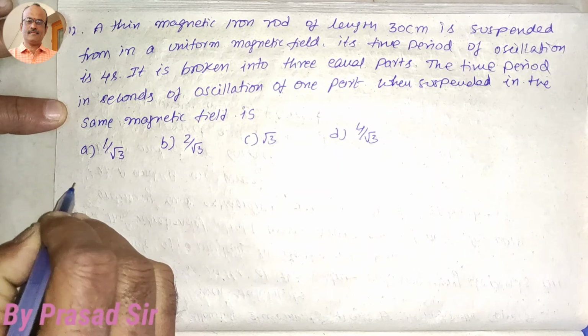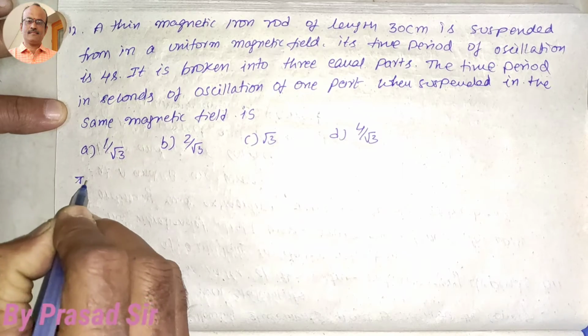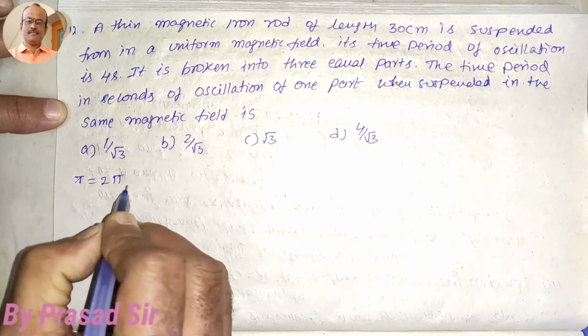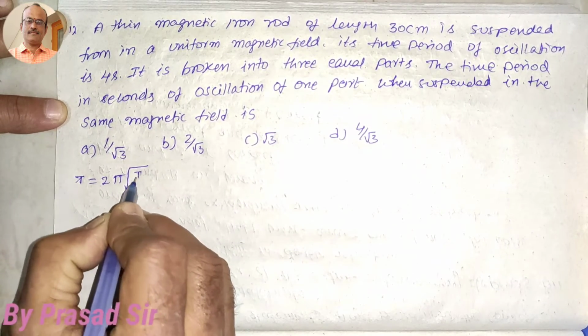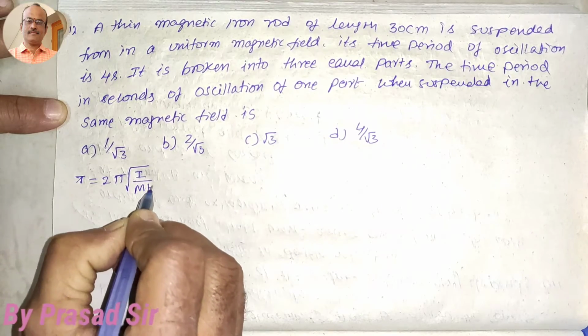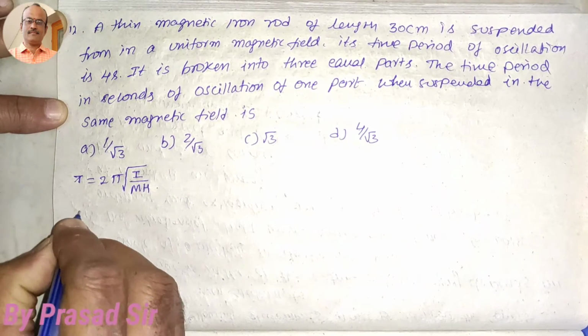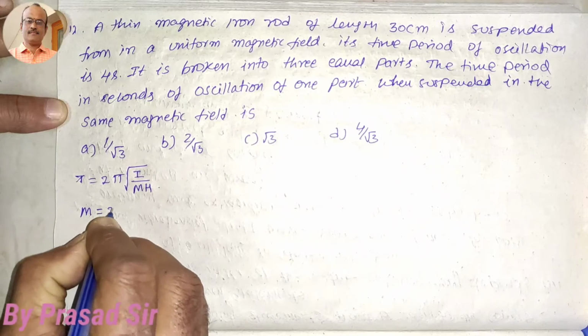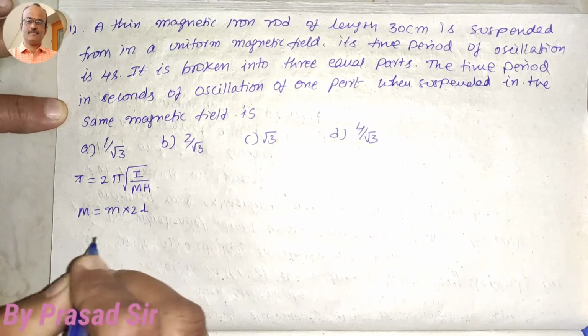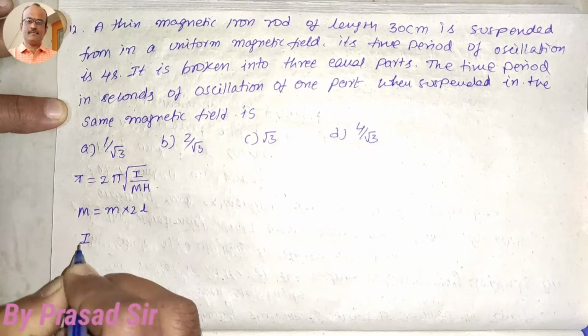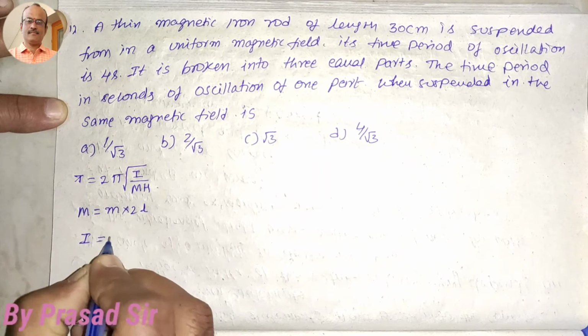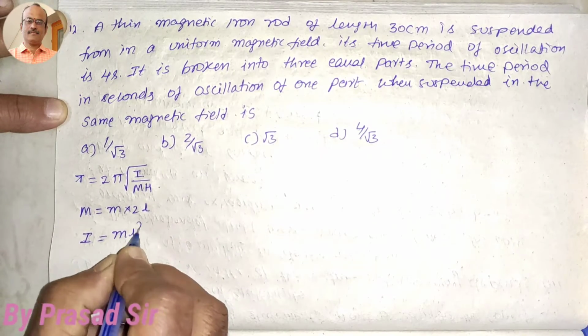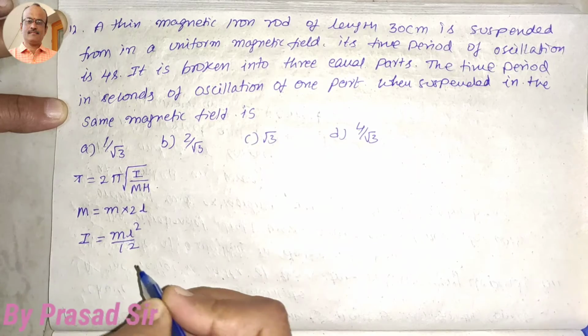So first of all, I will take the time period T is equal to 2 pi times square root over I divided by M into H. Then magnetic moment M is equal to small m into 2L. Then moment of inertia I is equal to M L square divided by 12.